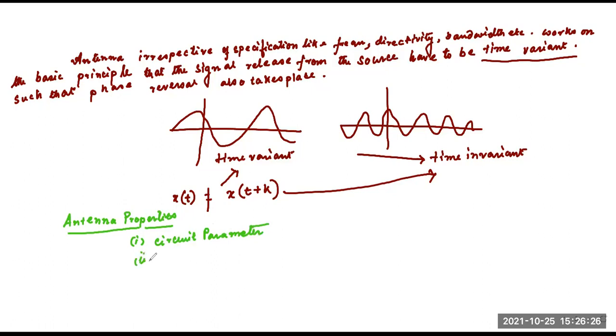Number two is space parameter. Number three is physical parameter. Number four is transition parameter.